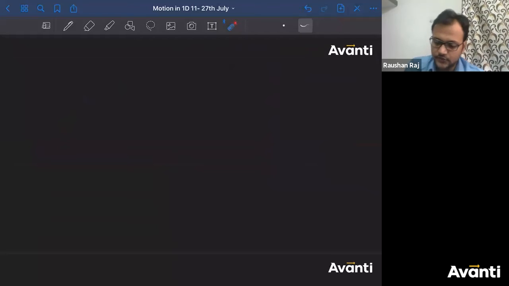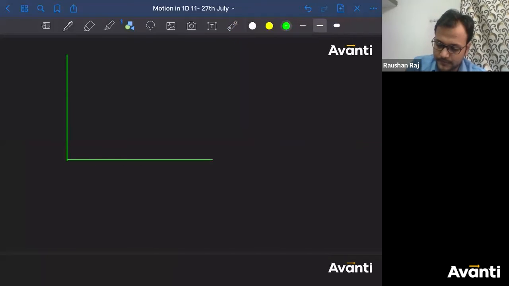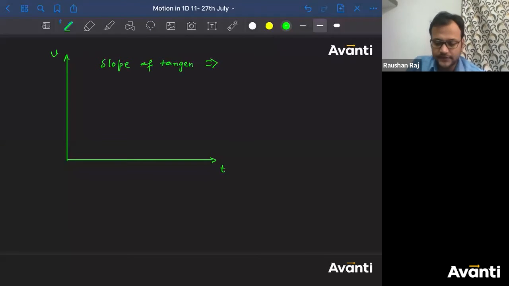So yeah, we were talking about the VT graph. In the VT graph, if this is V, this is T, tell me what does the slope represent? In the VT graph, what does the slope of the tangent represent? It will represent the acceleration. Correct hai? No problem.